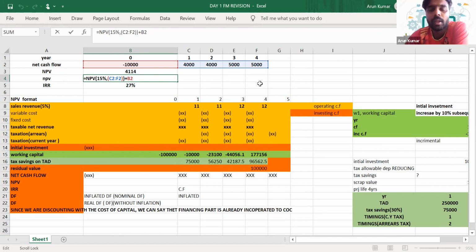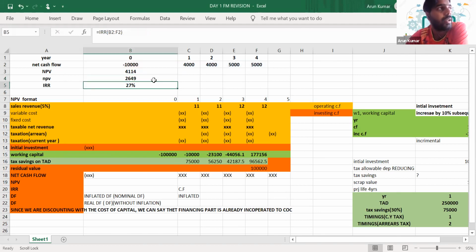Yeah, fine. So whenever there is a higher cost of capital, the NPV of the project will decrease, because we have to pay higher returns to our investors. As a result, the NPV will go down. Is it clear, everyone? Because our cash flows remain the same, but the discounting factor increased.